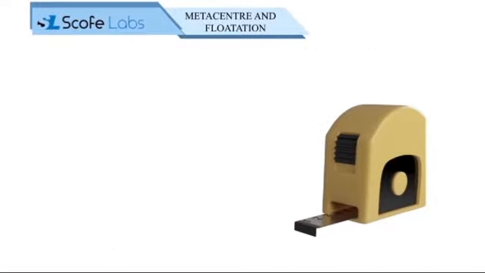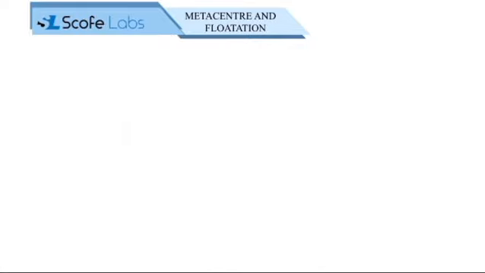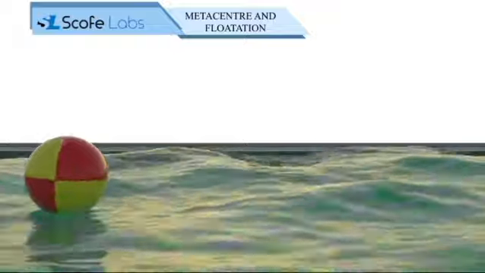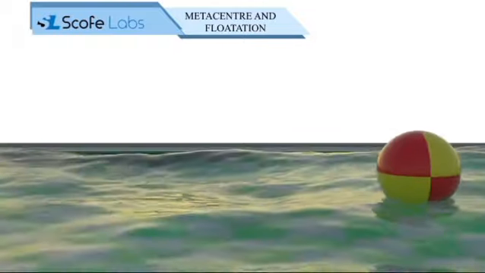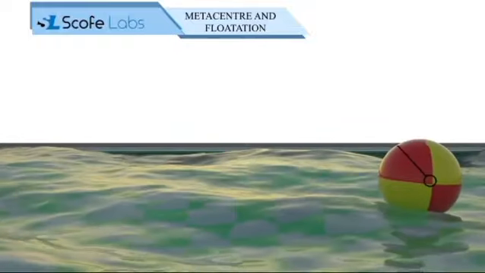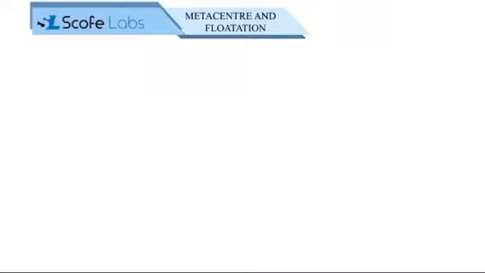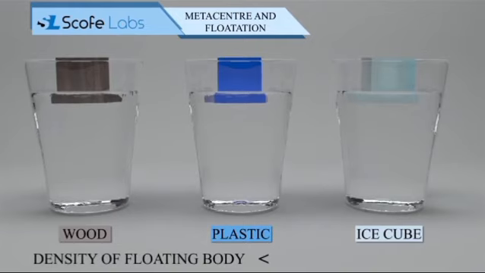Metacentric height is usually considered a measurement of the stability of a floating body. Hence, it is a very important concept while designing ships. Let us consider a body floating on water. As we know, a body floats on water because its mass density is lower than the mass density of the fluid. Wood, plastic and ice cubes are examples wherein the density of floating bodies is lower than the density of the fluid.